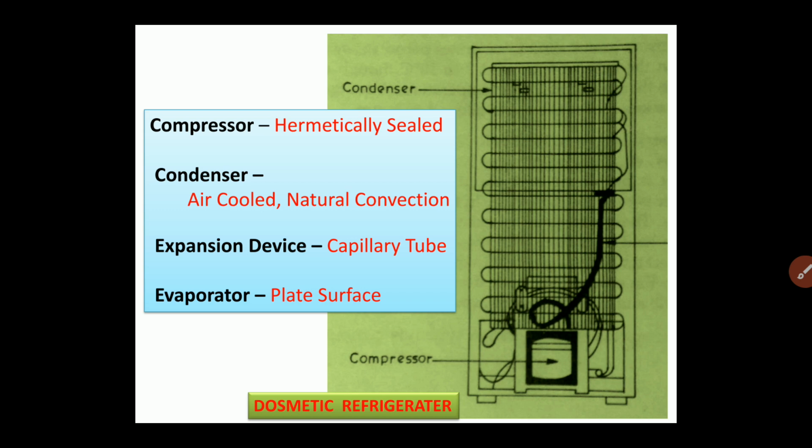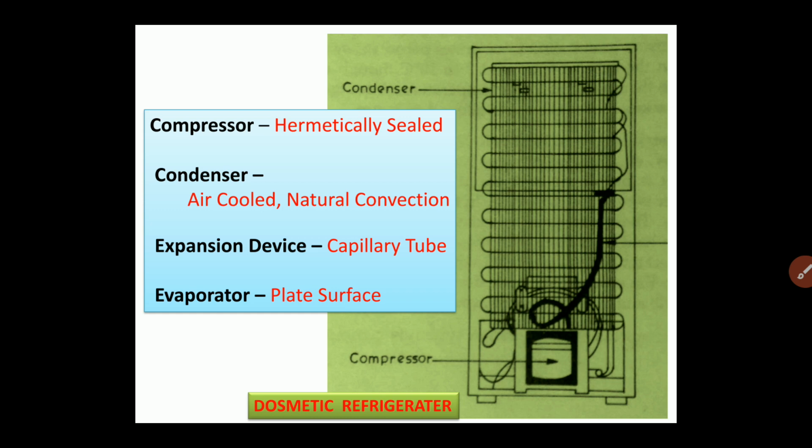The freezer compartment has two walls, and these walls are just rounded from inside, so that the coil is automatically formed, and the wall itself acts as the evaporator coil. So this is a very creative design, and this type of evaporator is called the plate surface evaporator.